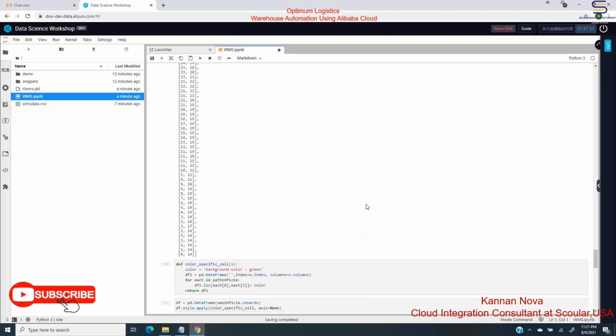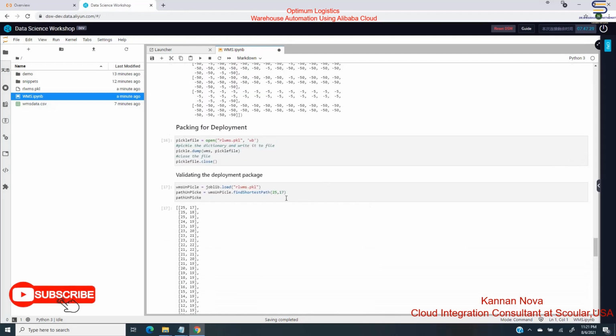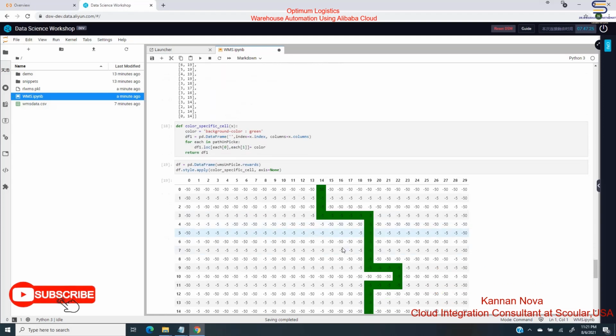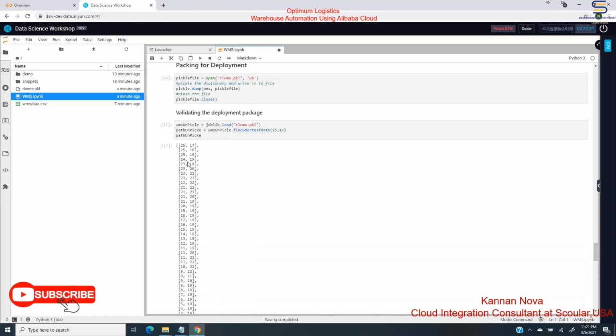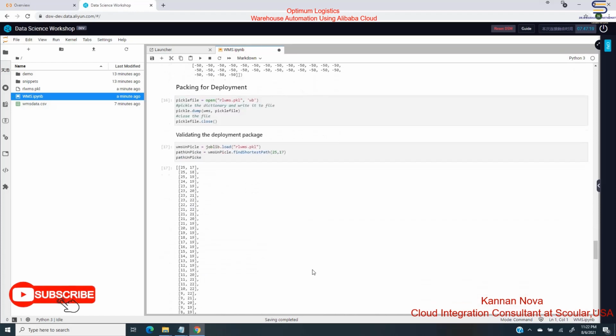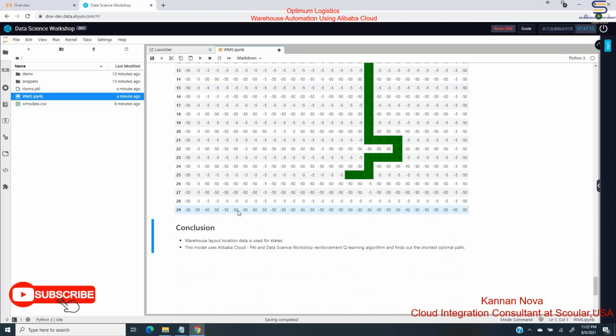Yeah, I am passing picking location 25,17. It shows the picking path in text as well as in a graph. So the package is also valid. The model is ready for the production environment.